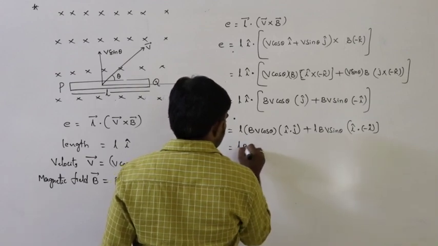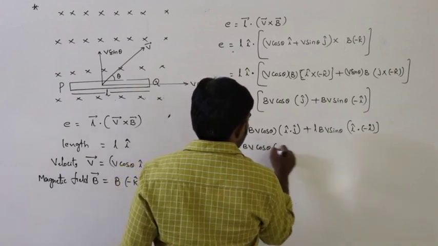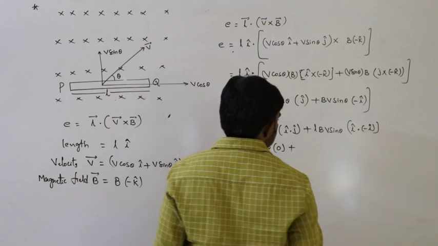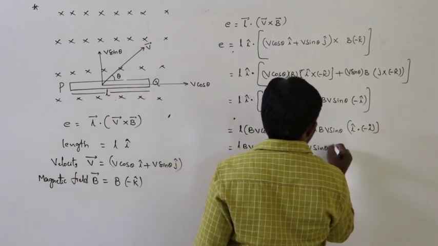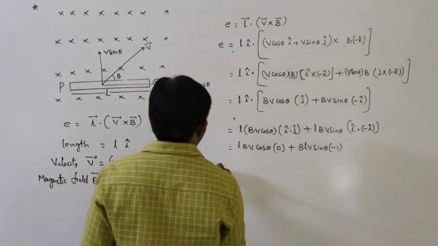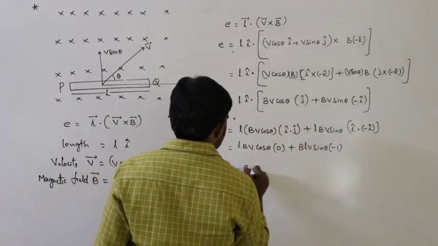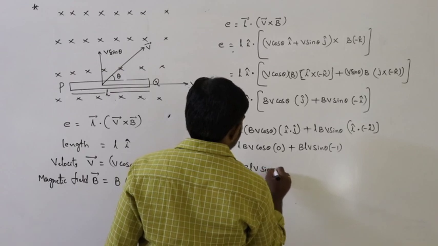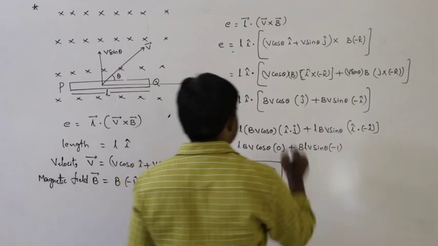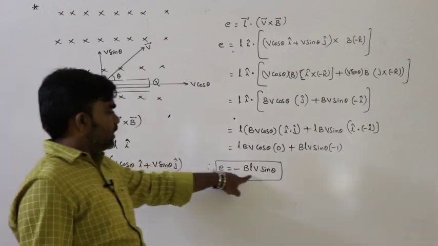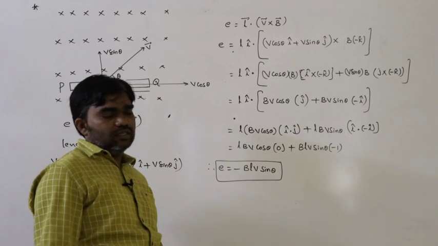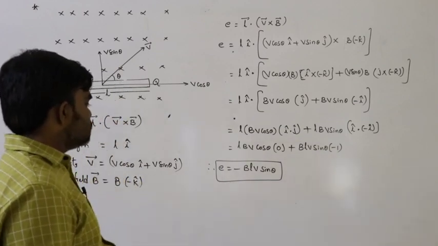So LBV cos theta into I dot J is 0, plus BLV sin theta into I cross I is minus 1. Therefore the induced EMF is equal to minus BLV sin theta. So what is the induced EMF developed in this situation? It is minus BLV sin theta. So that is the situation.